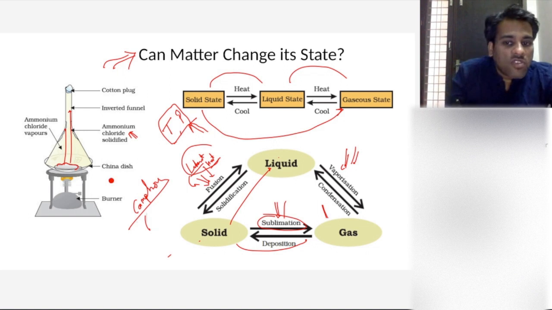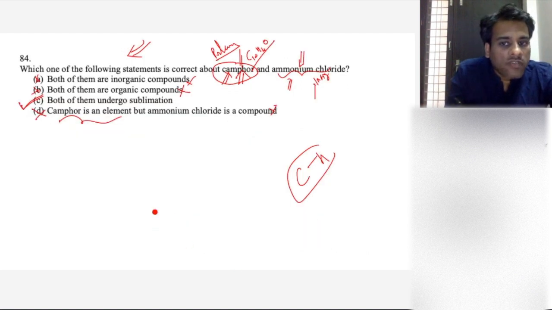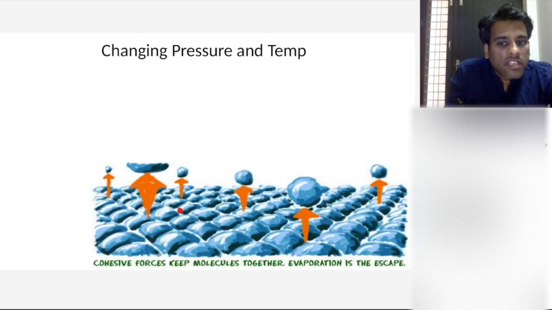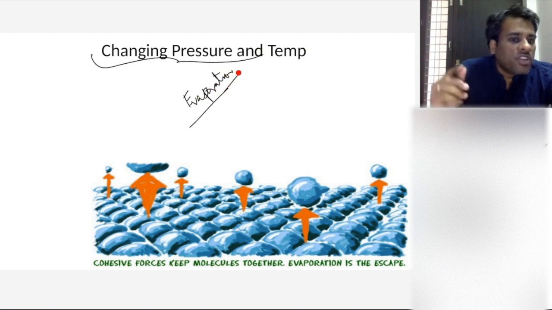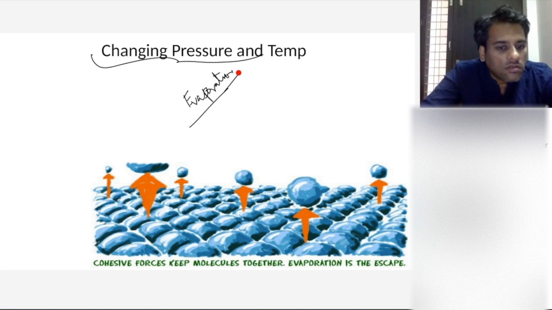Now there is another thing which is called evaporation. If we talk about water, it is called evaporation. Let's talk about evaporation. What is evaporation? Tell me, anyone tell me, what do you mean when you say evaporation? What is the definition of evaporation?